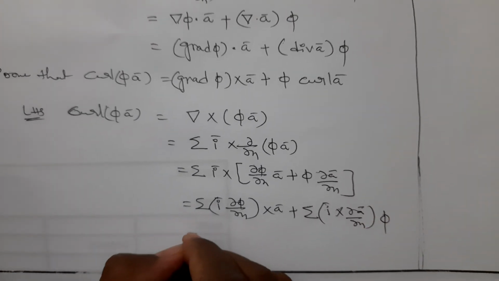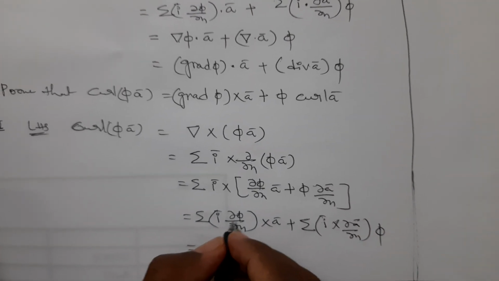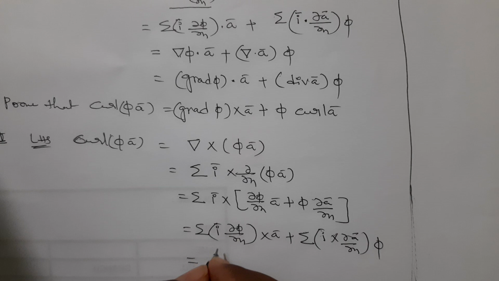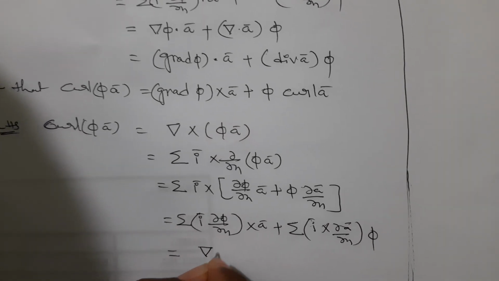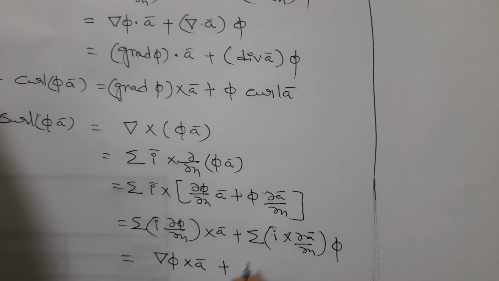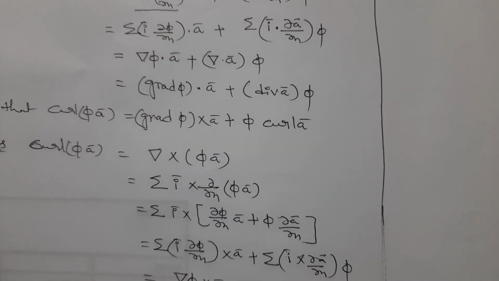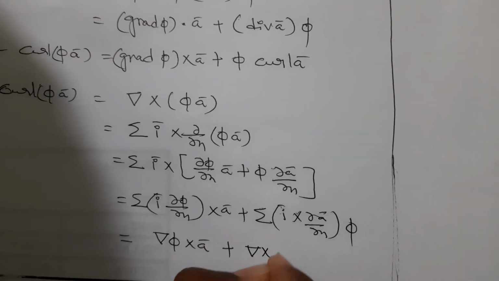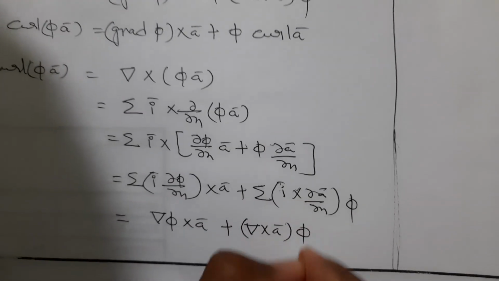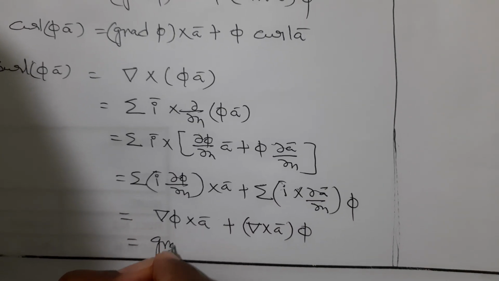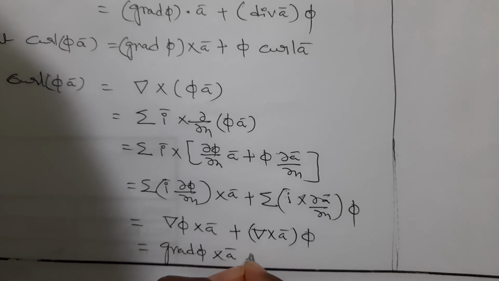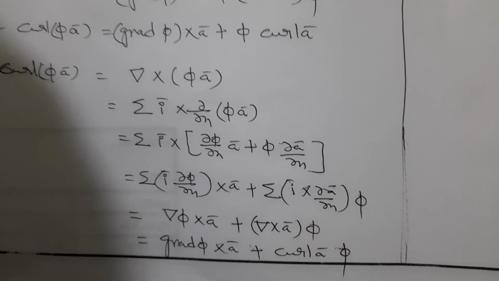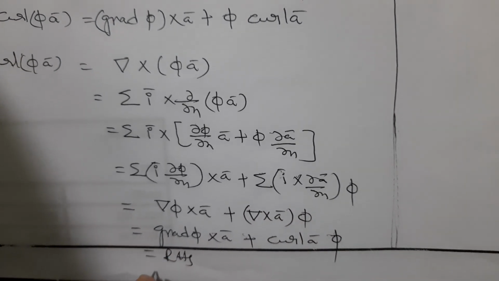into π. If you expand the sigma, this is i bar into ∂π/∂x plus j bar into ∂π/∂y plus k bar into ∂π/∂z, which is what? Del π cross a bar plus, if i bar cross ∂a bar/∂x plus j bar cross ∂a bar/∂y plus k bar cross ∂a bar/∂z is del cross a bar, into π. This can also be written as grad π cross a bar plus curl a bar into π, that is equal to RHS.